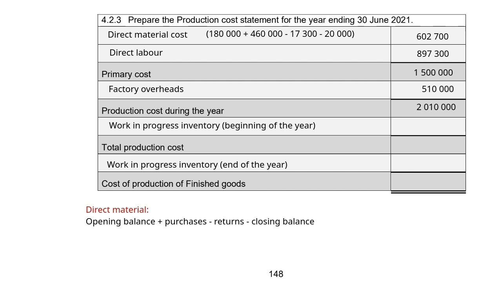2,010,000 Rand. Our work in progress inventory at the beginning of the year, if we go back to information 1, is 90,000, which we add. So our total production cost will then be 2.1 million. Our work in progress inventory at the end of the year, according to information 1, is 60,000 Rand. That we will subtract. So our cost of production of finished goods will then be 2,040,000 Rand.